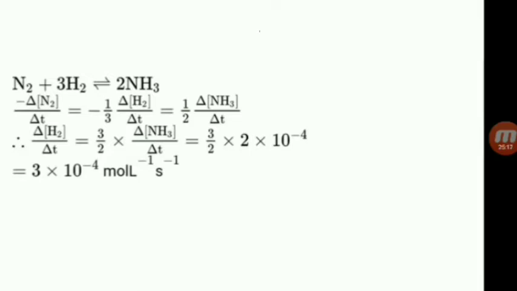N2 plus 3H2 in equilibrium with NH3. Rate expression: minus d[N2]/dt is equal to minus 1 by 3 d[H2]/dt, that is equal to plus 1 by 2 d[NH3]/dt. So d[H2]/dt is nothing but 3 by 2 into d[NH3]/dt. That is 3 by 2 into 2 into 10 to the power of minus 4. 2 cancels. That is 3 into 10 to the power of minus 4 moles per liter per second.